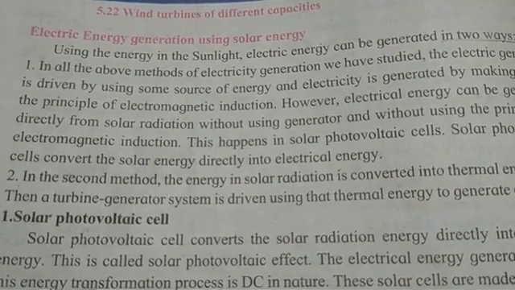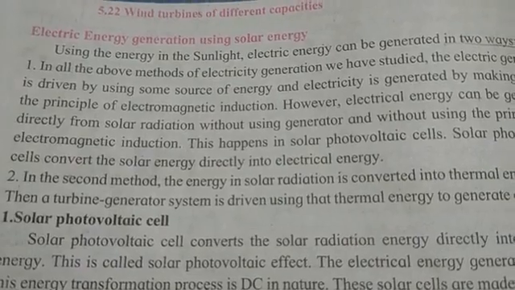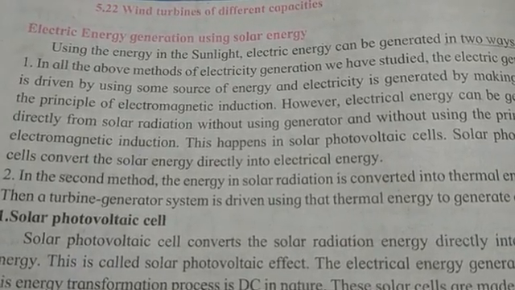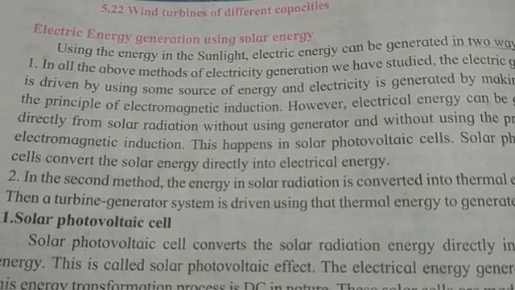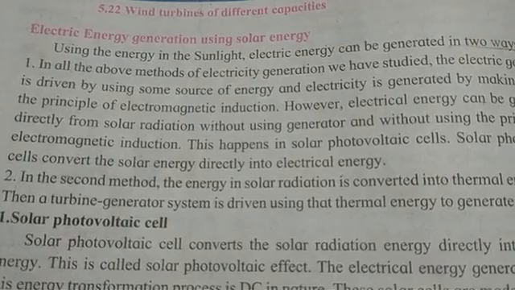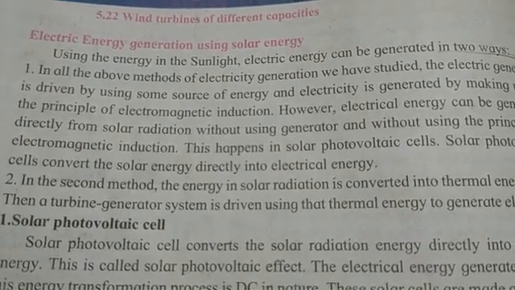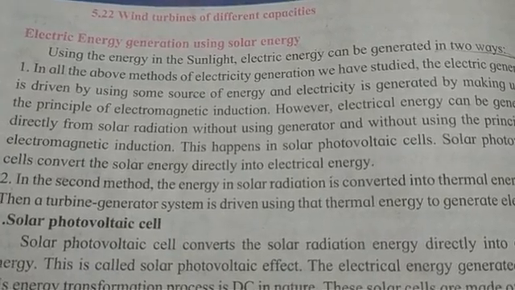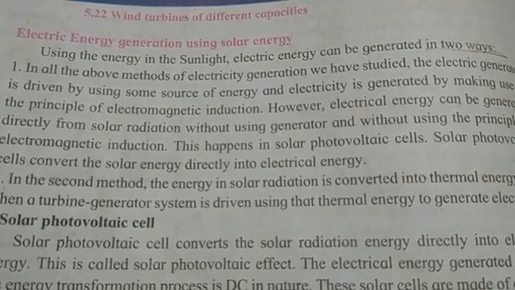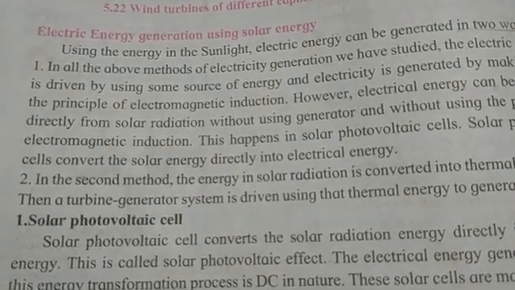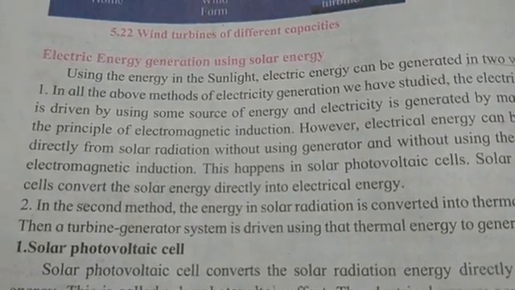Electric energy can be generated directly from solar energy without using a generator and the principle of electromagnetic induction. The electric energy can be generated directly by using solar energy, without using generator and the principle of electromagnetic induction. Solar photovoltaic cells are used in such type of electric energy generation from solar energy.